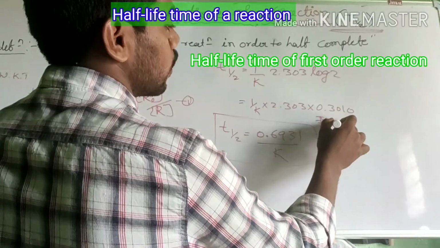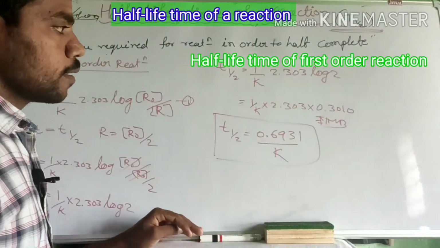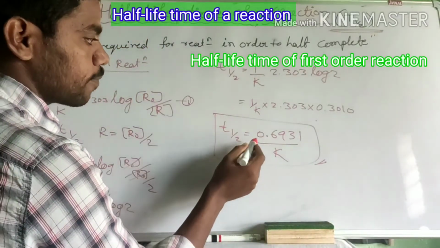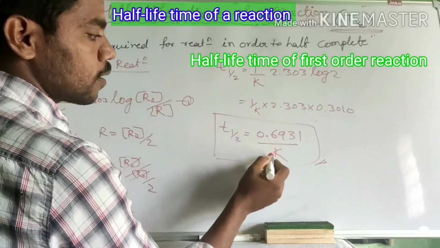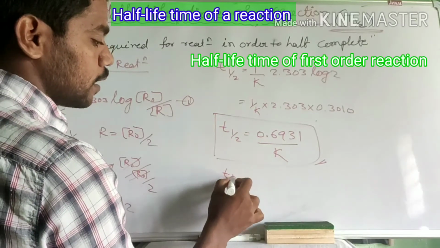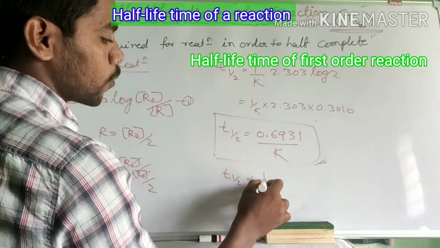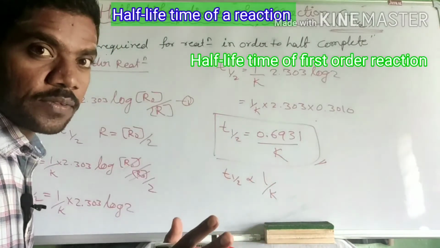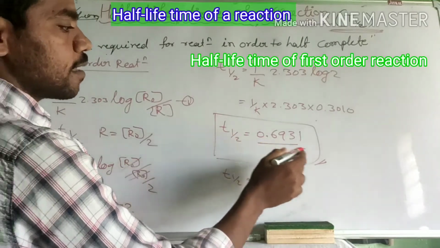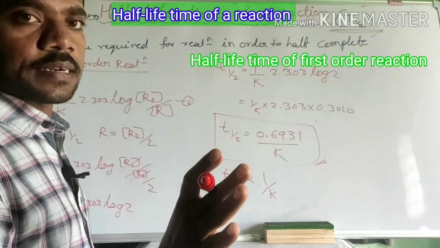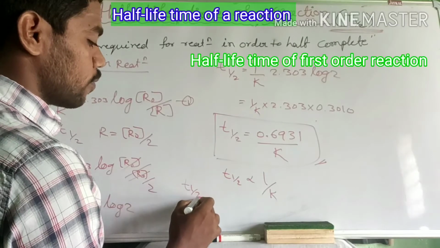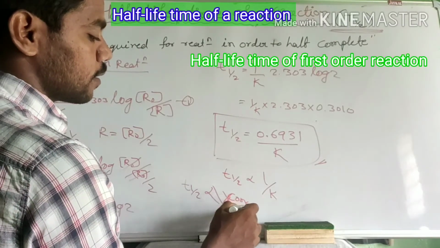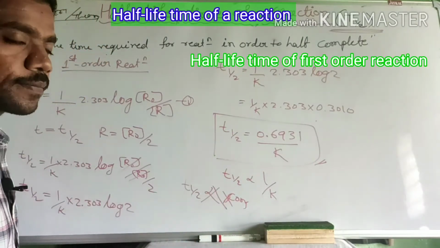It's very important. The T half of a first order reaction is 0.6931 divided by K. Therefore, the T half is inversely proportional to the rate constant. But one thing you see here, the first order reaction is entirely independent of initial concentration. Therefore, the T half does not depend upon any concentration.